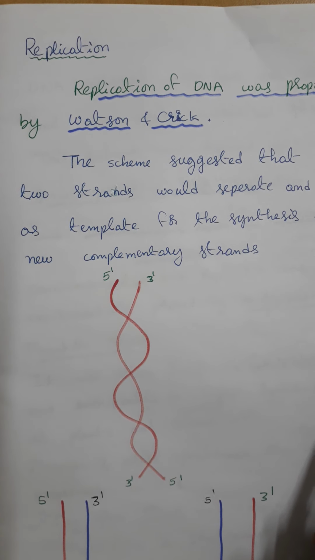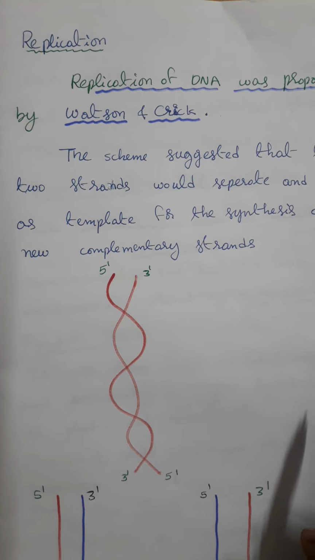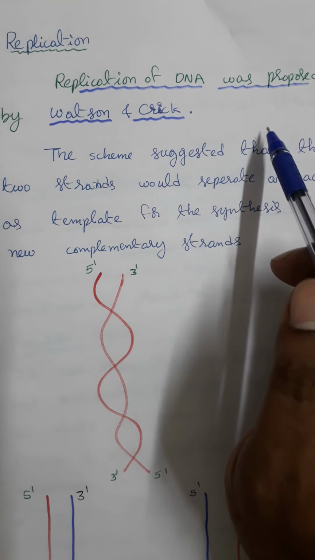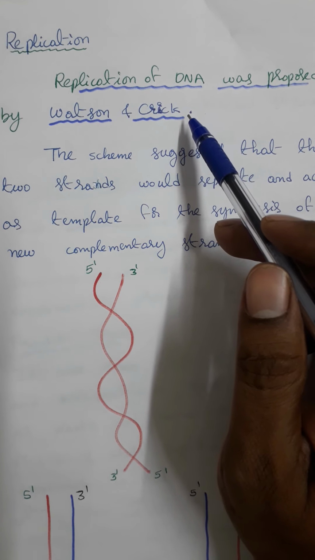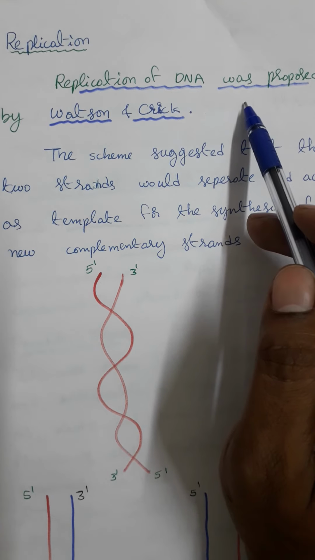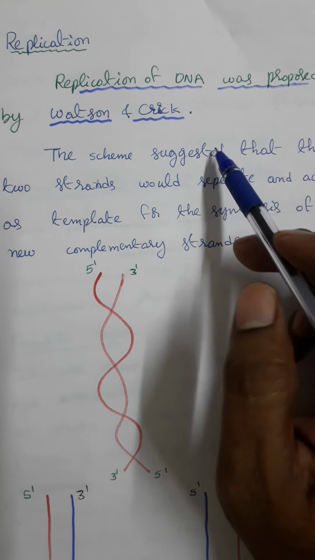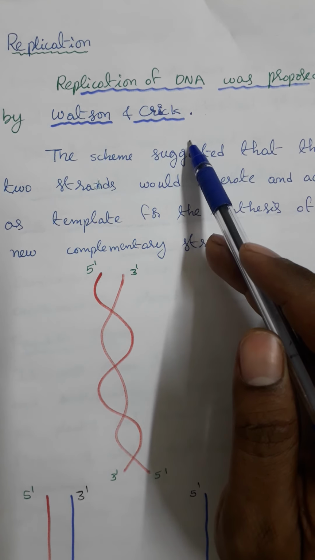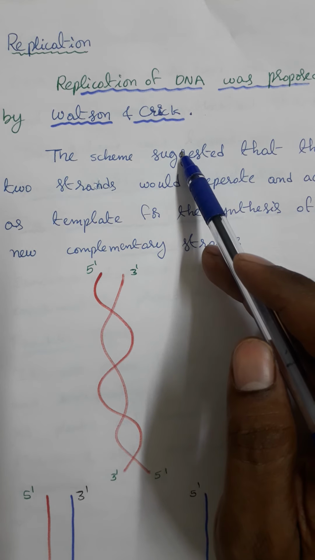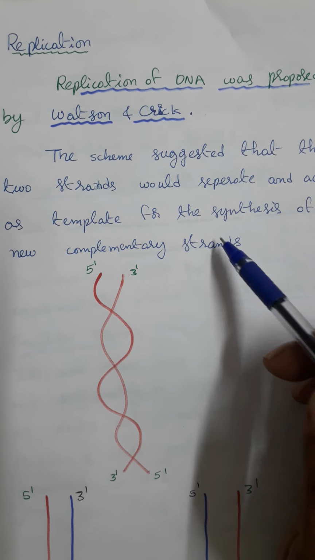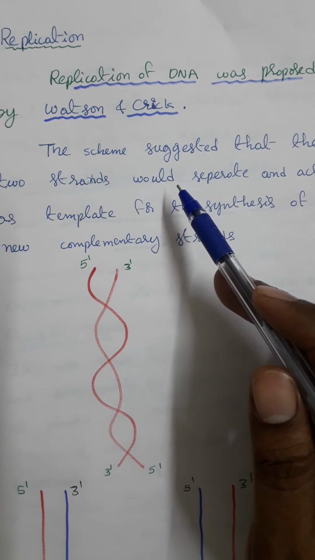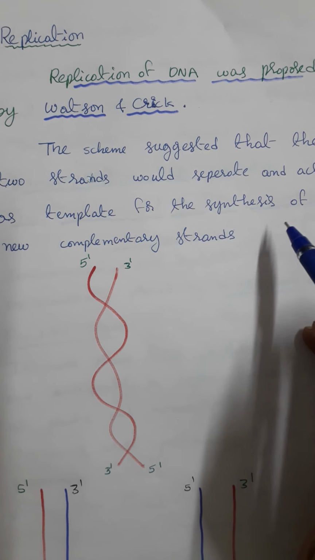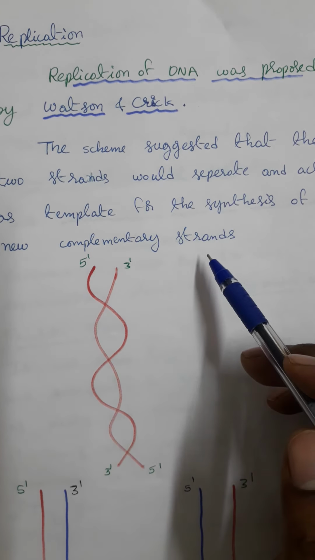Now we have to know about the replication of the DNA molecule. Replication of DNA was proposed by Watson and Crick. The double helical structure of DNA was also proposed by Watson and Crick. During the replication process, or duplication, one DNA molecule gives rise to two DNA molecules. Here the scheme of replication suggested that the two strands would separate and act as a template for the synthesis of new complementary strands.